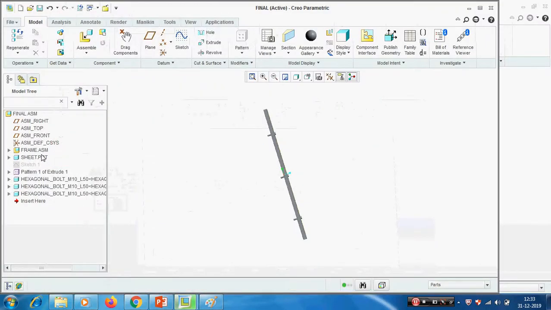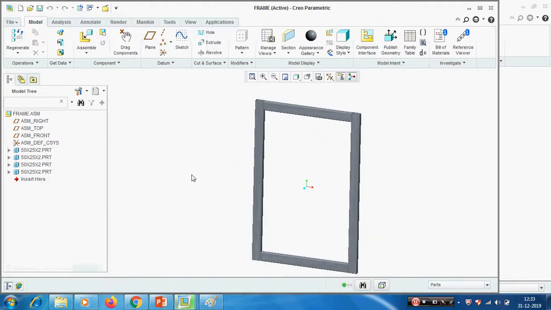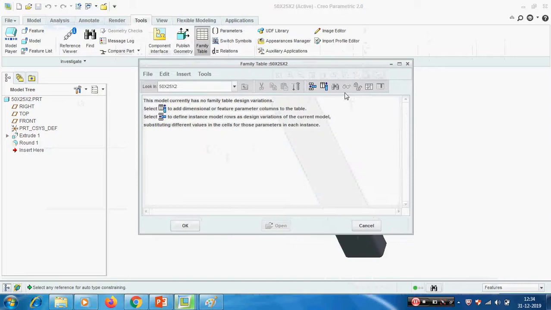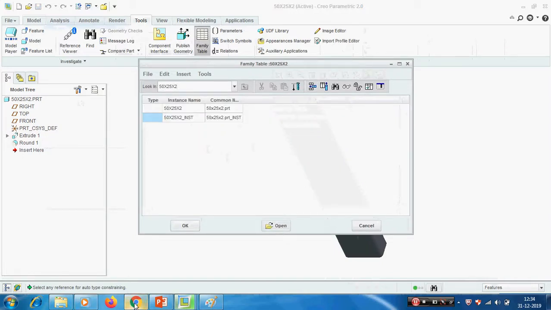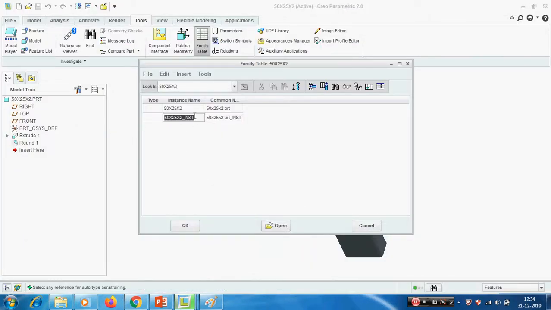For example, I am selecting this frame. Here 50 by 25 by 2 we have chosen. Suddenly the design updates for higher size or smaller one. I am creating one instance here. Tools, family table. Instead of 50 by 20, 60 by 40 we can take. 60 by 40 into 2. 60 by 40 by 2.